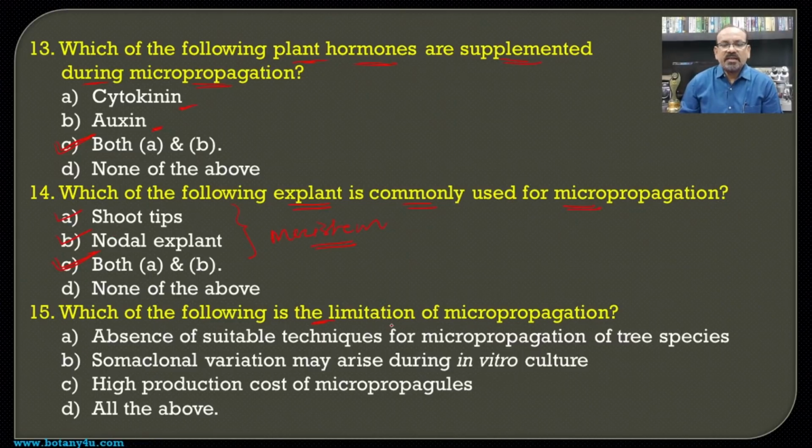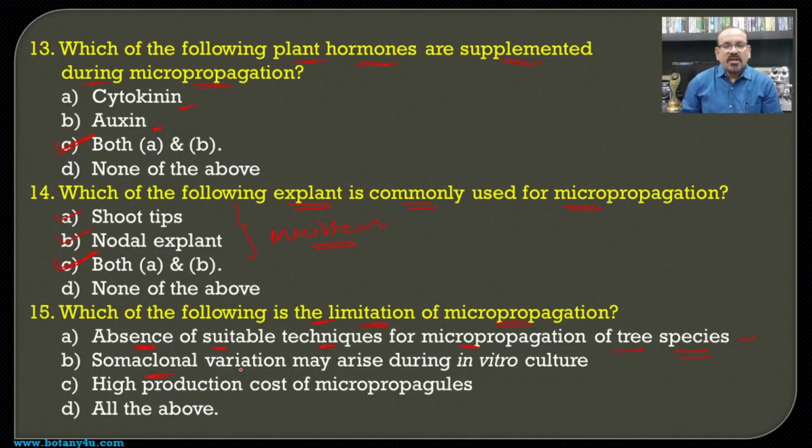Then which of the following is a limitation of micropropagation? If you see micropropagation, there are certain limitations or disadvantages also. Here, the absence of a suitable technique for micropropagation of tree species, because when there is an age of the plant, it is possible that there may be development of certain infections, and even these tree species are not responding to the micropropagation technique or method. So this is also the correct one.